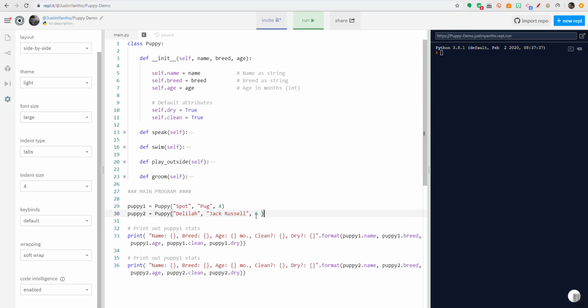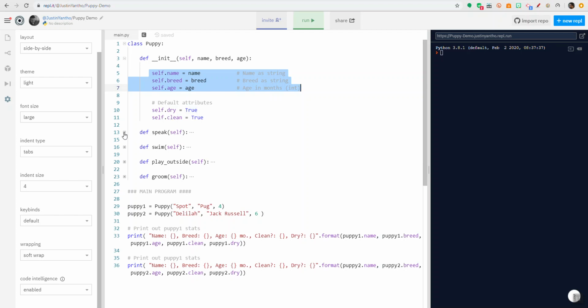And like I said, when those instances are created, these functions get made. So we take in a name and a breed and an age for each puppy, and we save those in these three things. So these are the self dot variables, these attributes of our object, are instances of our puppy, where they save them all in because we're going to keep them long term as long as we have the object. And then I gave some default attributes, so I made like whether the dog is clean and dry, basically. And these are Booleans, so they're either true or false.